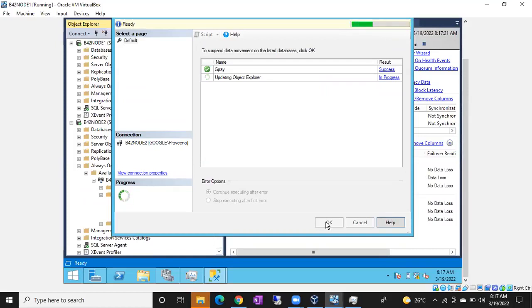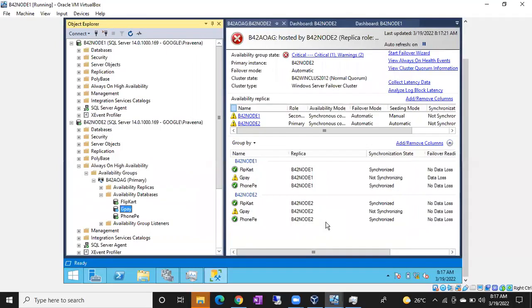Sometimes the data movement will be suspended if a very large database is there. So how to fix that issue, guys? Resume the data movement. Go to the primary replica, right click, resume the data movement.